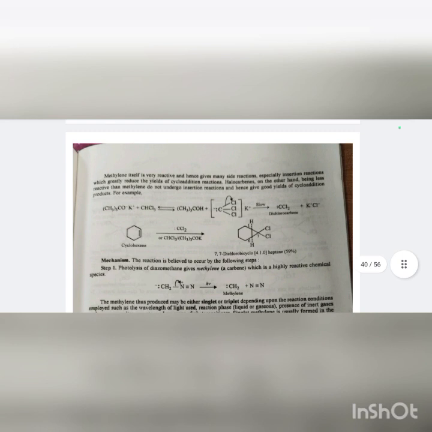Let's move to the second method, that is synthesis of cyclopropane derivative. Another example of 2 plus 2 cycloaddition reaction involves the addition of free carbenes or carbenoids to alkenes to give cyclopropane derivatives. First, addition of free carbenes. Photolysis of diazomethane in the presence of propene first gives methylene, a free carbene, which then adds to propene to give methylcyclopropane. Methylene itself is very reactive and hence gives many side reactions, especially insertion reactions, which greatly reduce the yield of the cycloaddition reaction.